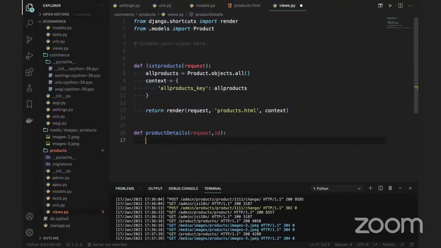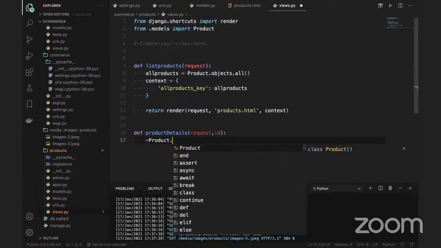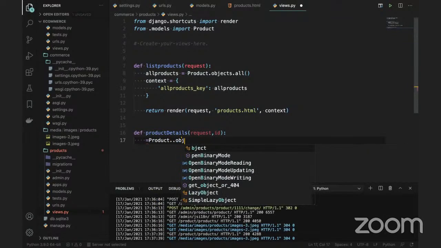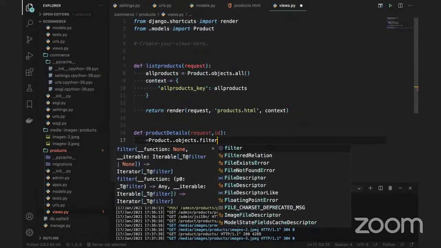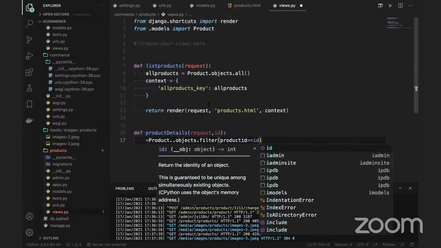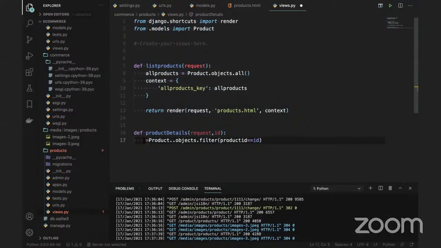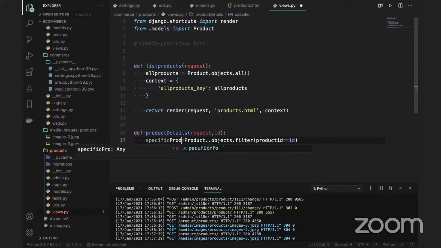So I'm going to use Product.objects.filter, and the ID should match this ID. The column name is the product ID, and if you pass the ID here, that is enough. Whenever this ID matches, only that product should be displayed. This is called a specific product. It's not all products, you are printing the specific product.